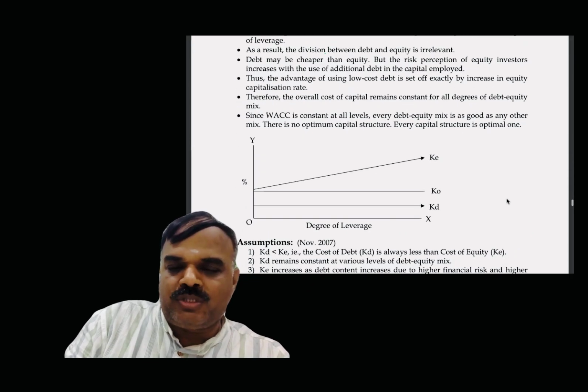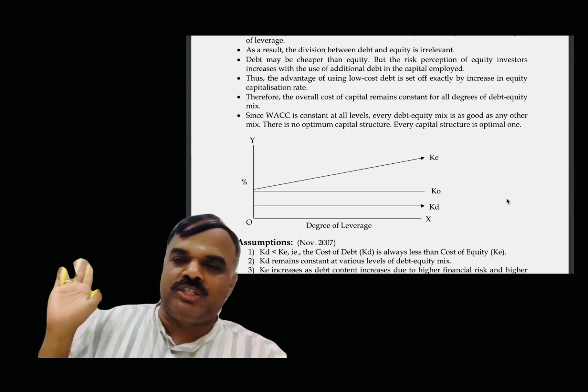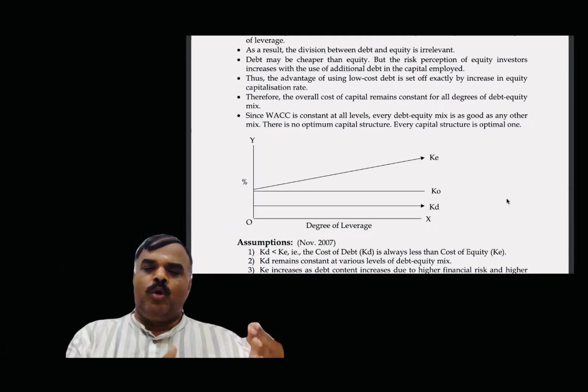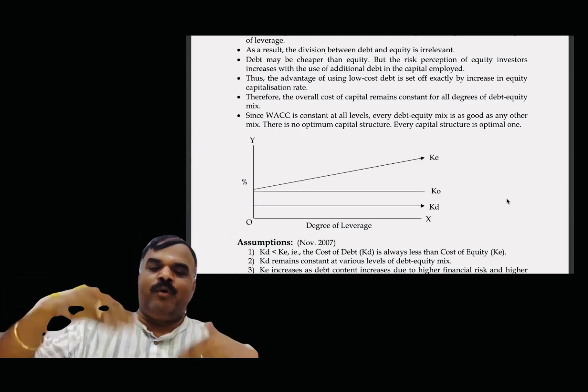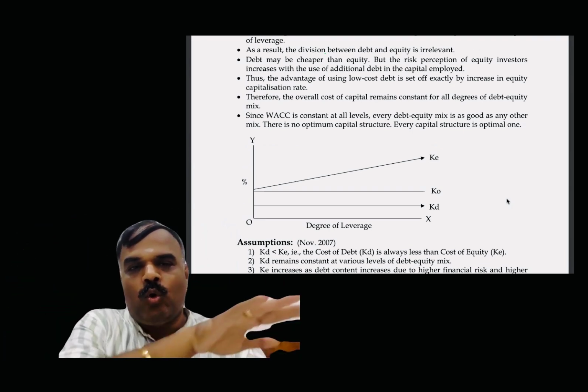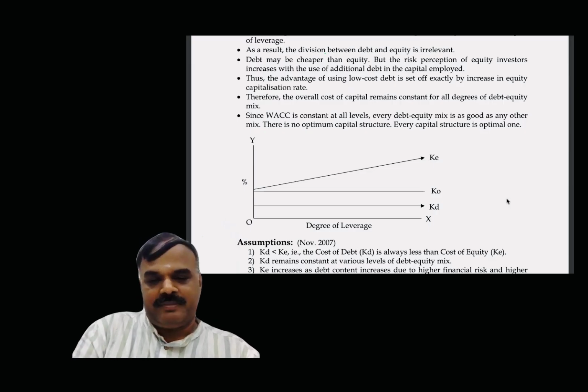Net operating income approach. KO remains constant, based on that theory. Clear? Because as more debt is used, KE increases while KD stays the same, so the overall cost of the company will not get affected.